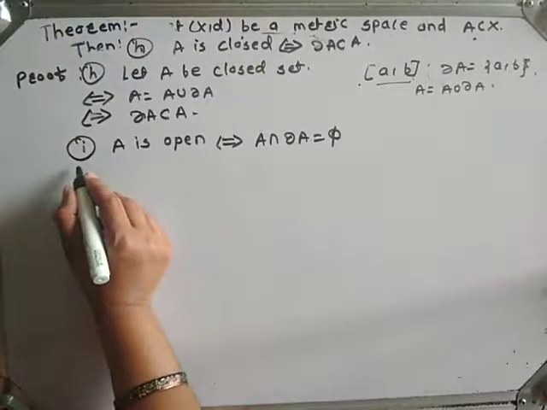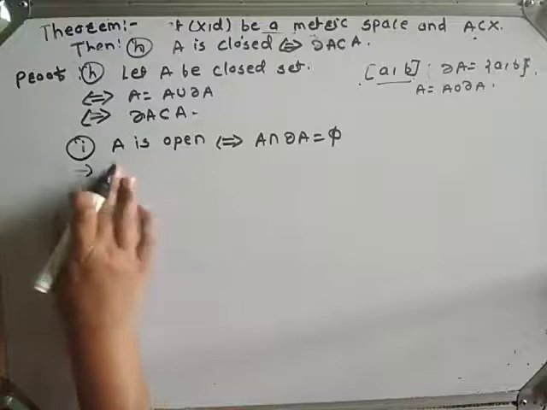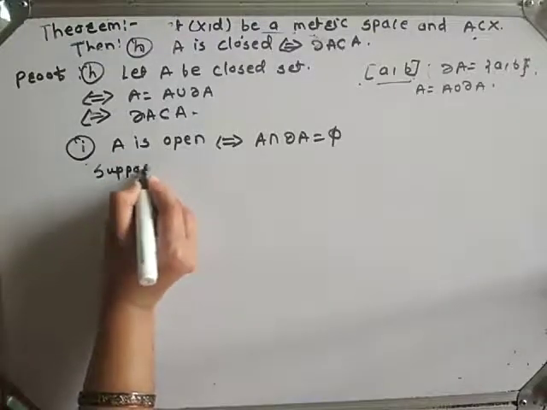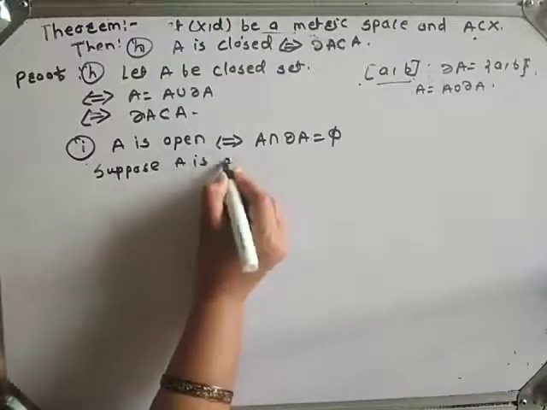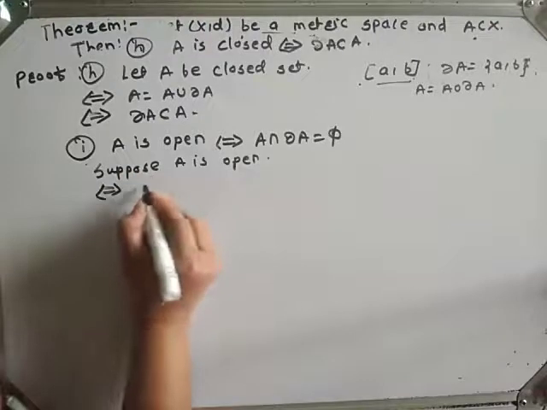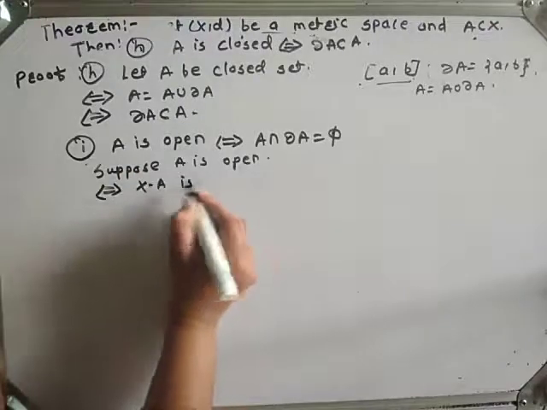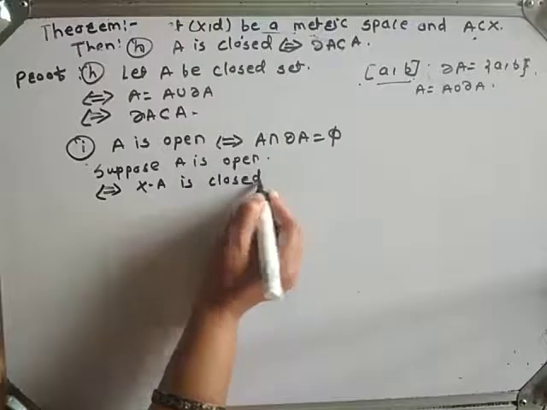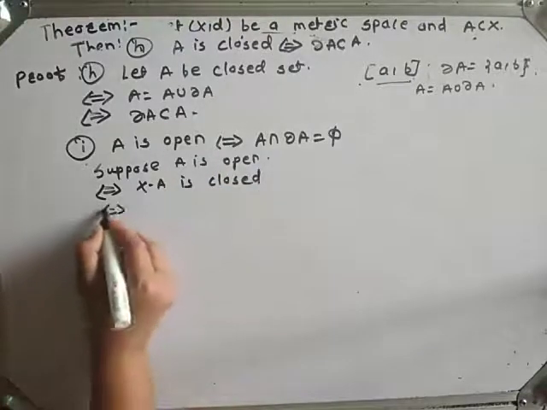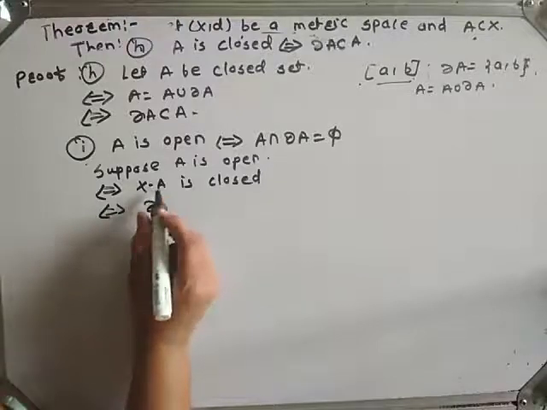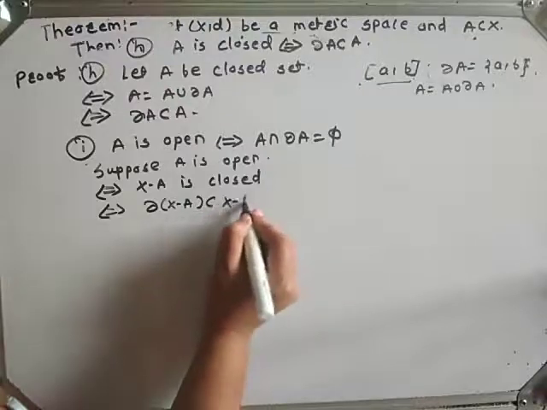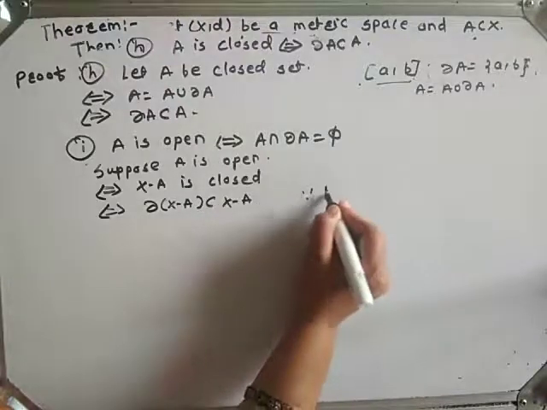For this, consider, suppose A is open. A is open if and only if X minus A is closed. Obviously, A is open, therefore its complement is closed if and only if boundary of X minus A must be a subset of X minus A, by part H.